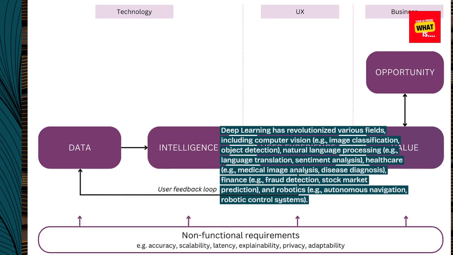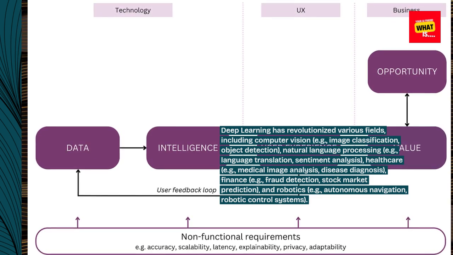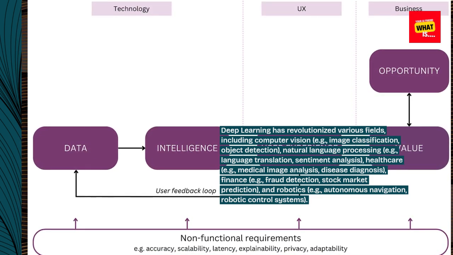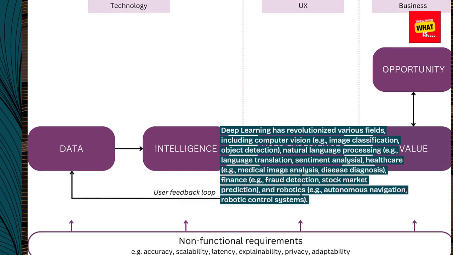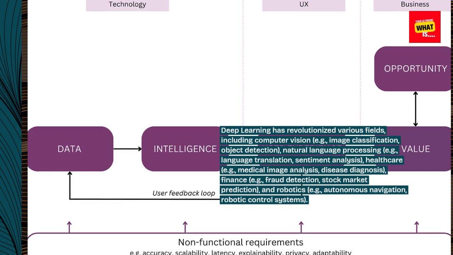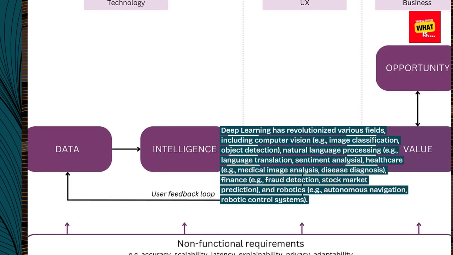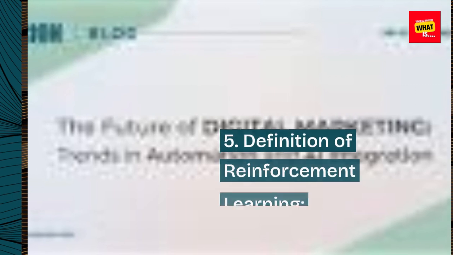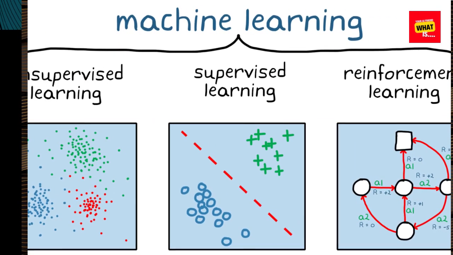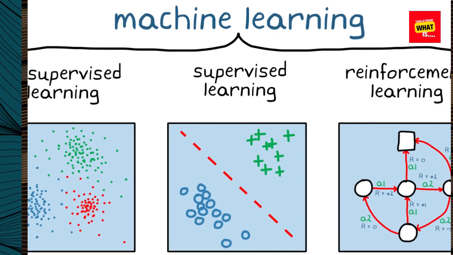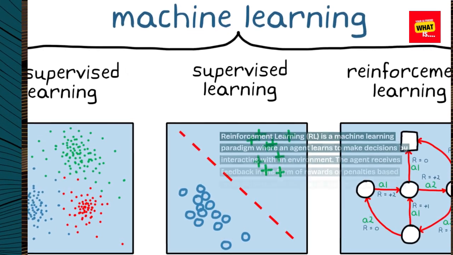sentiment analysis, healthcare, e.g., medical image analysis, disease diagnosis, finance, e.g., fraud detection, stock market prediction, and robotics, e.g., autonomous navigation, robotic control systems. 5. Definition of reinforcement learning. Reinforcement learning, RL, is a machine learning paradigm where an agent learns to make decisions by